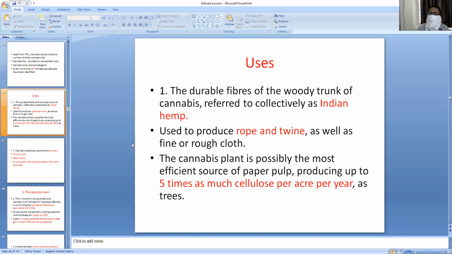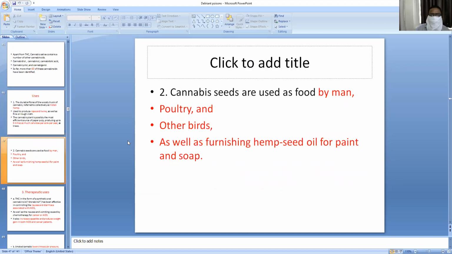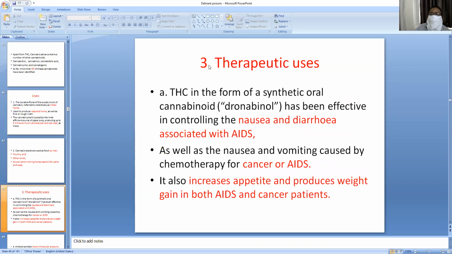Cannabis sativa produces 5 times more cellulose than other plants, so it is very, very popular for the manufacture of paper pulp. Cannabis seeds are also used as food by man, poultry, and other birds, as well as for hemp seed oil, paints, and soap.